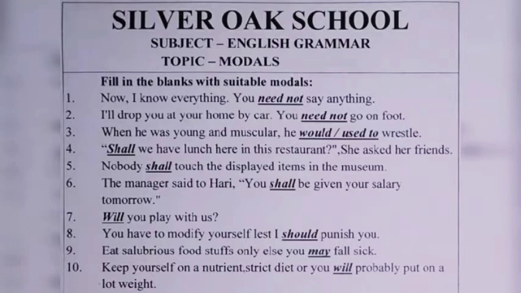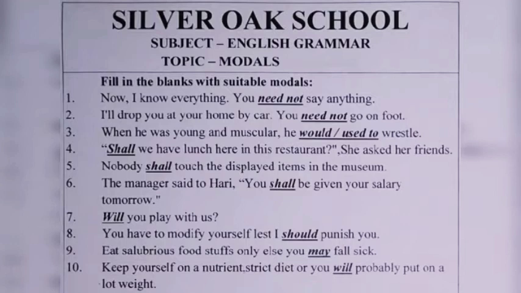The fifth sentence is, nobody shall touch the displayed items in the museum. When there is the sense of some prohibition in a sentence, meaning if something is restricted to be done, we use either must not or shall. If the given sentence starts with some negative word, we use shall, or if not, then must not. So here in the fifth sentence, you can see the sentence starts with a negative word, nobody. So we have used here shall, and the sense is of prohibition.